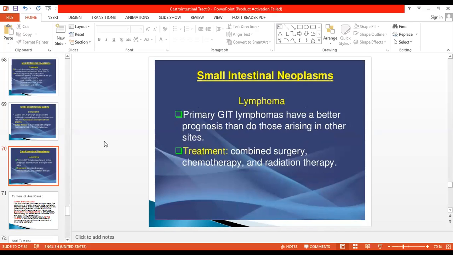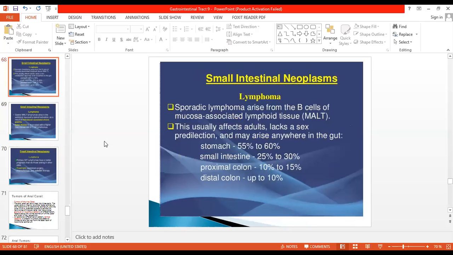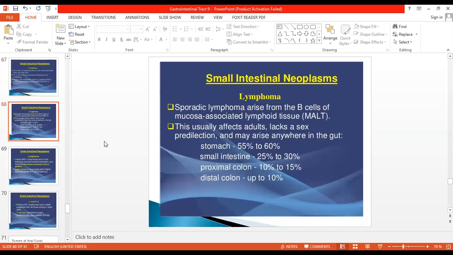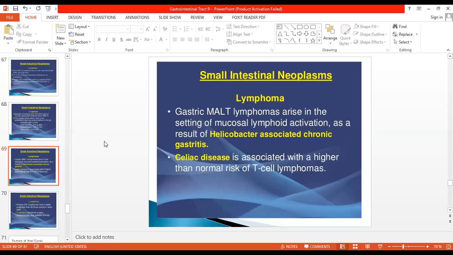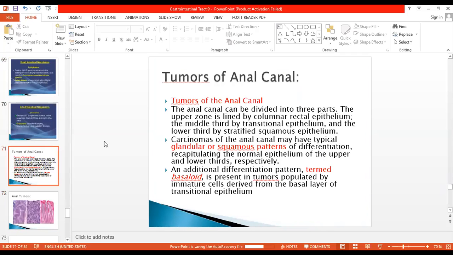So gastrointestinal tract lymphomas are called MALT lymphomas. Mostly they can be seen in the stomach or small intestine. In the stomach, they are associated with H. pylori infection, and in the intestine, they can be associated with celiac disease. They are large B-cell lymphomas, and they can be present in adults without any other lymphomas present in the body. They can be called gastrointestinal tract lymphomas. Okay, I hope it is clear.